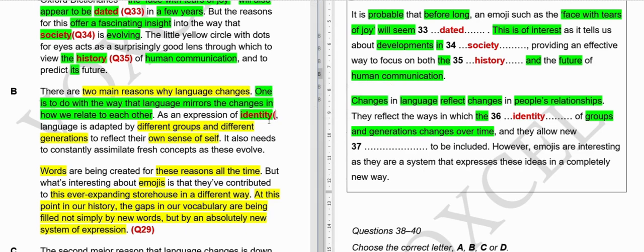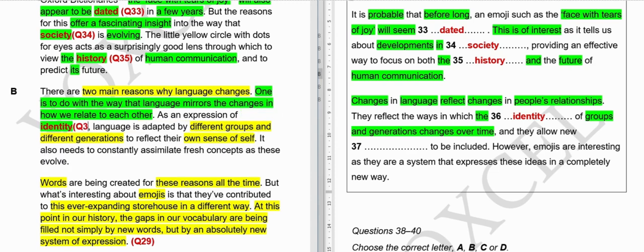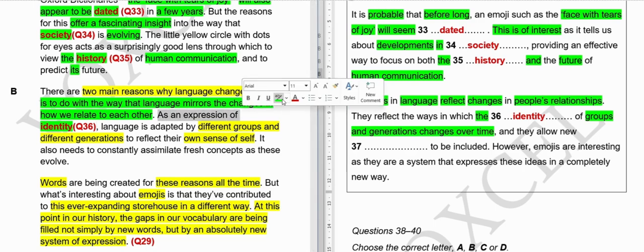Just let me write question number 36. Now, I will tell you how we arrived at this answer. They are saying that they reflect the ways in which dash of groups and generation changes over time. So here they have said as expression of identity.